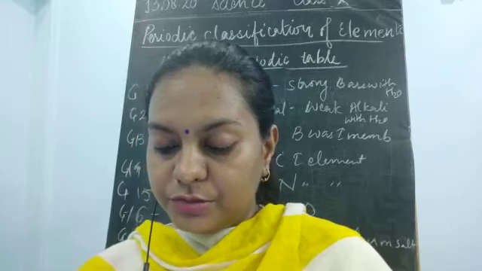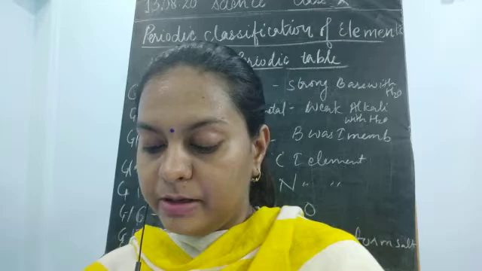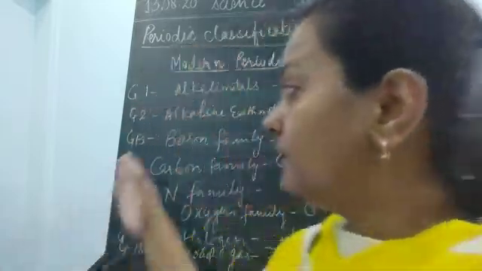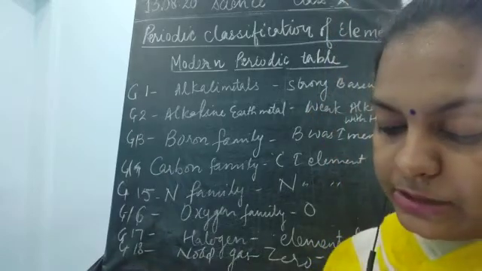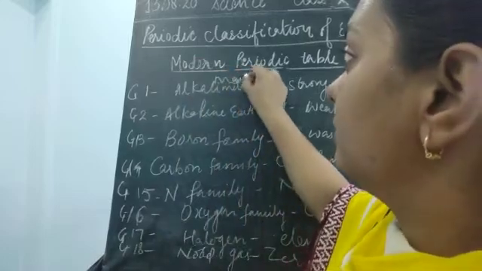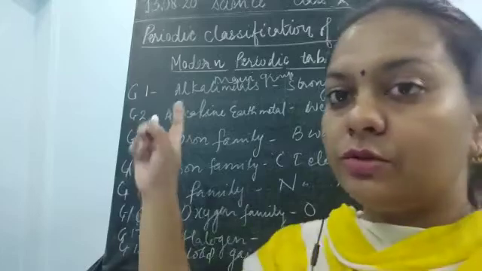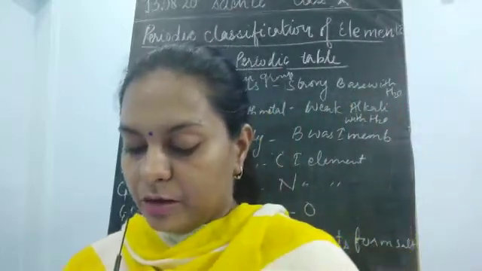Groups 1, 2, 13, 14, 15, 16, 17 are known as the main group elements or the normal elements. So please remember that whatever is being written over here, groups 1, 2, 13, 14, 15, 16 and 17, all these are known as the main group, and these we need to study. As I told you, you all also have to remember these. So they are known as the main group or the normal elements.